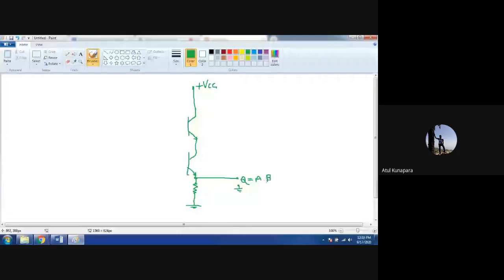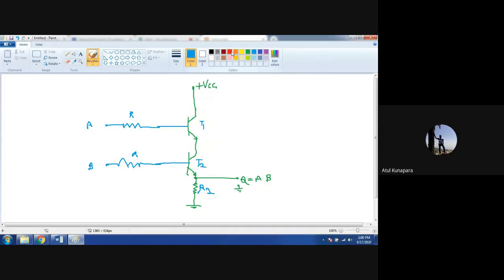The inputs are here on the base side. Here input A is given, and here input B is given. Let us say these are the resistances R, and this is the resistance R2 across which we are taking our output. So this is a very simple circuit. This is transistor T1, and this is transistor T2.